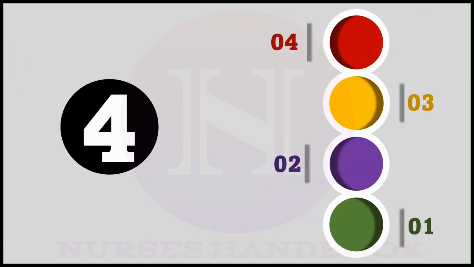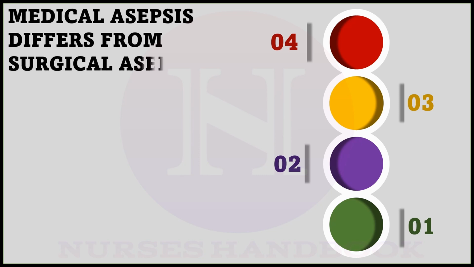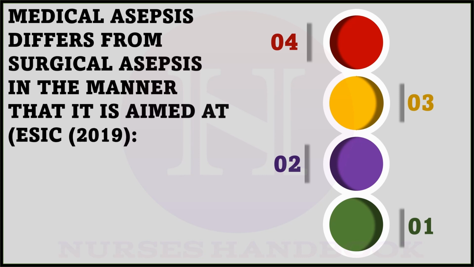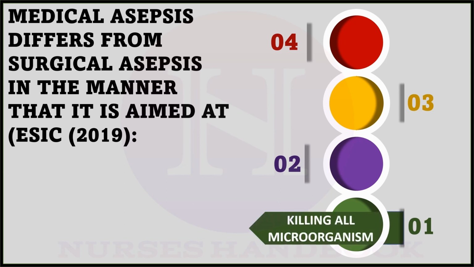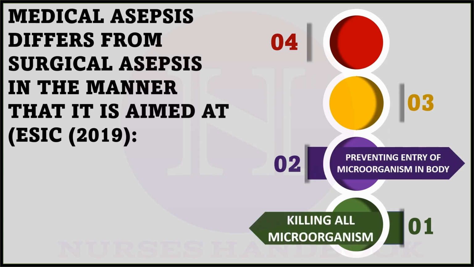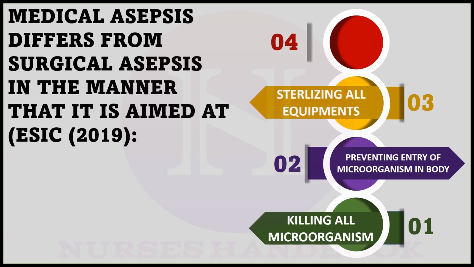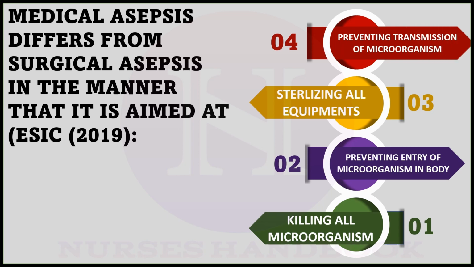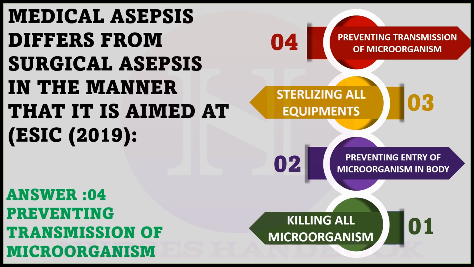Question number 4. Medical asepsis differs from surgical asepsis in the manner that it is aimed at option 1. Killing all microorganisms, option 2. Preventing entry of microorganism in body, option 3. Sterilizing all equipments, and option 4. Preventing transmission of microorganism. And the correct answer is option 4.